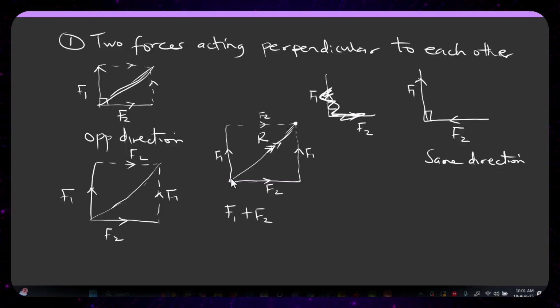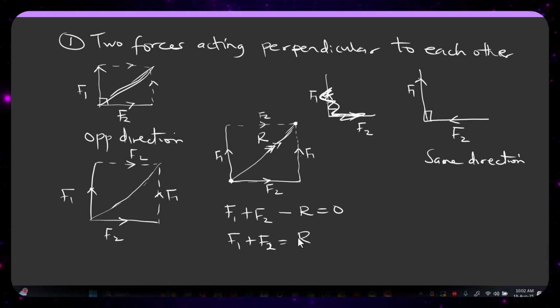If you look at this now, you discover that my resultant will be going towards where both of them ended, and it's in the opposite direction, because this is F1. Both of them are going counterclockwise, and this resultant is going clockwise. So even if I go with that, I can say F1 plus F2 minus R all equal 0, but I don't really need to do it this way. There's another way I have to explain it, but I just want you to understand one thing. I can just say F1 plus F2 equals, this is going to be what now?